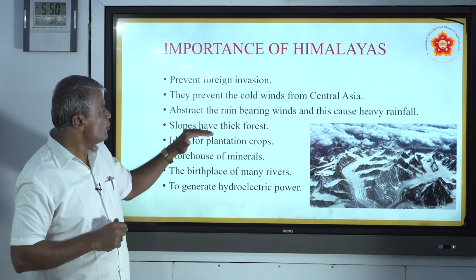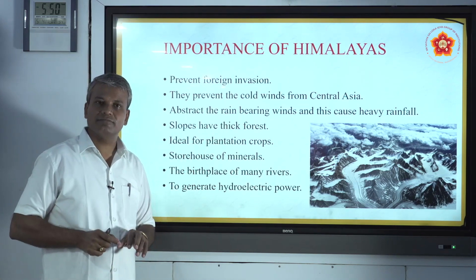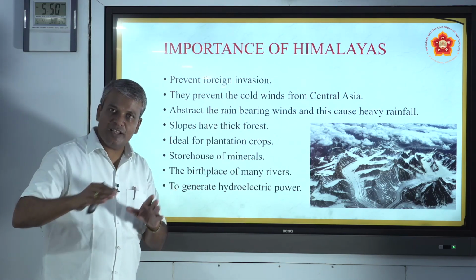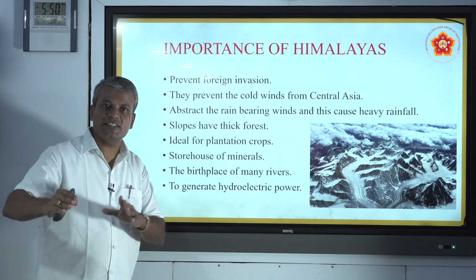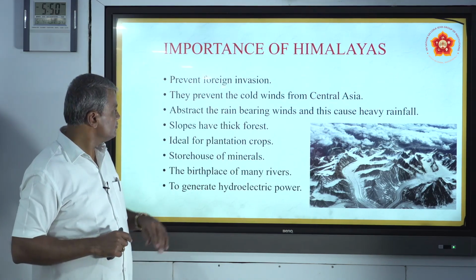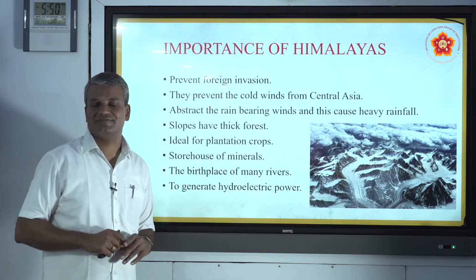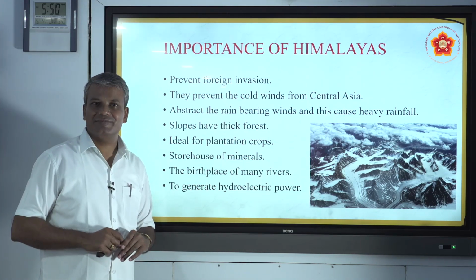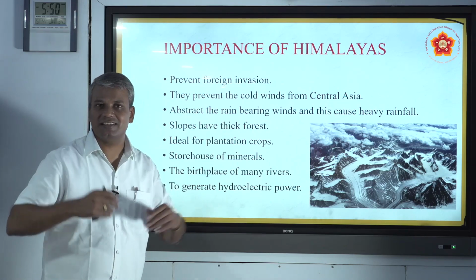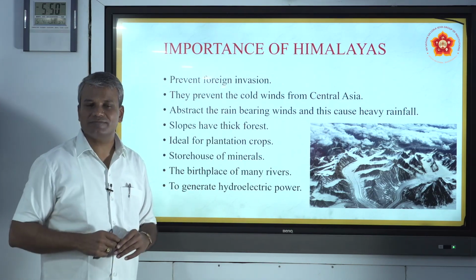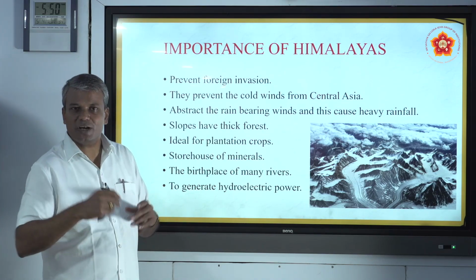And the slopes have thick forest. The Himalayan mountain slopes in the Lesser Himalayas, towards the east of the Lesser Himalayas, we can see dense forest, and it is ideal for plantation crops. It is good for plantation agriculture. Can you name some of the plantation crops?